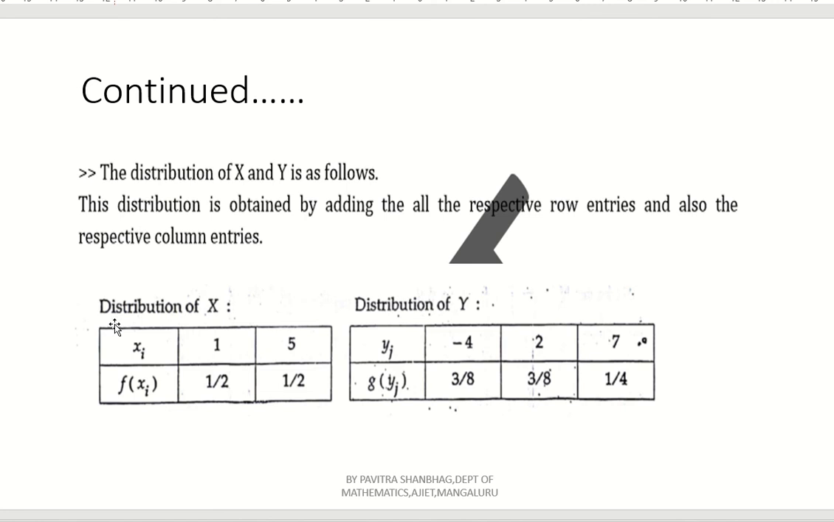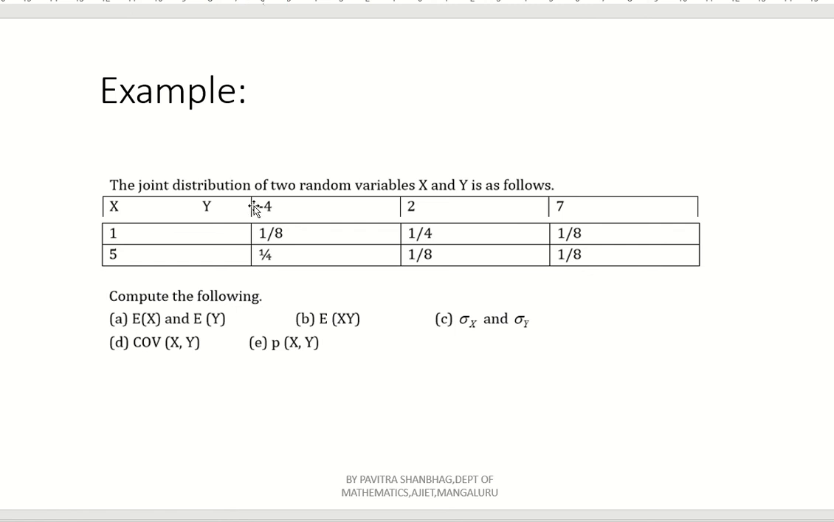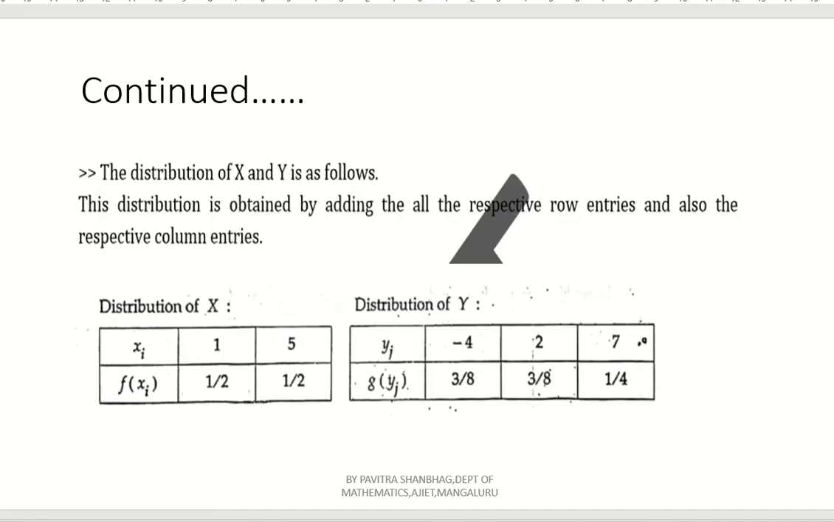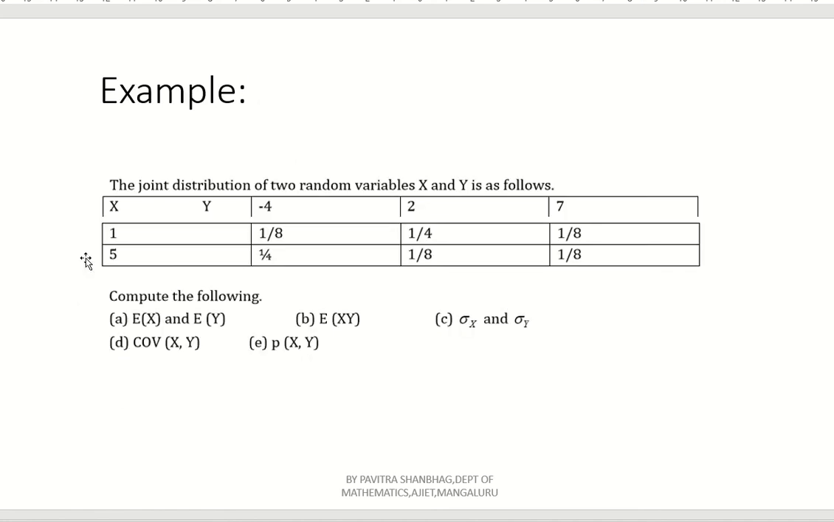Similarly, construct the distribution table for capital Y. Now what are the Y values given? Check here first. Y values are minus 4, 2 and 7. So these are the Y values. Right. And add the column wise sum. See here, the column wise sum. Now first you write the yj values: minus 4, 2, 7. Now g(yj), that means the column wise sum.